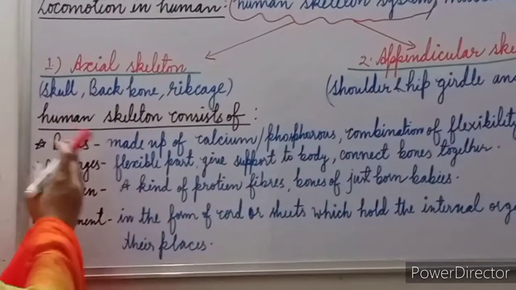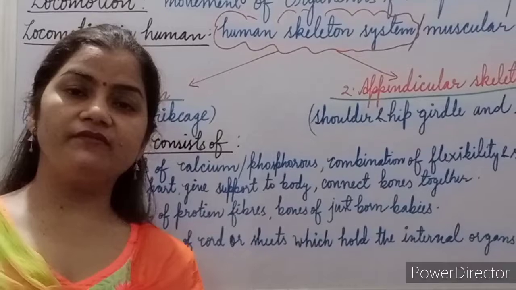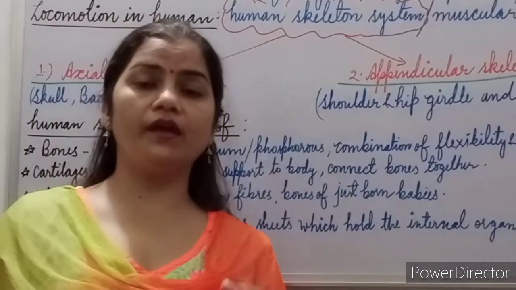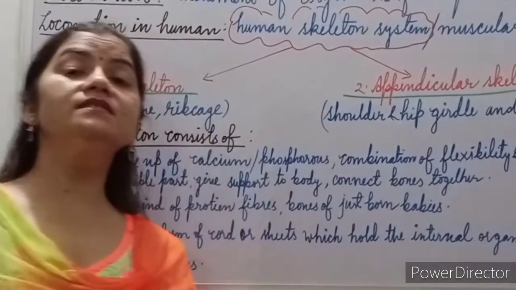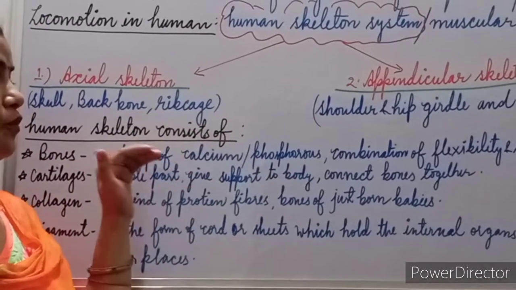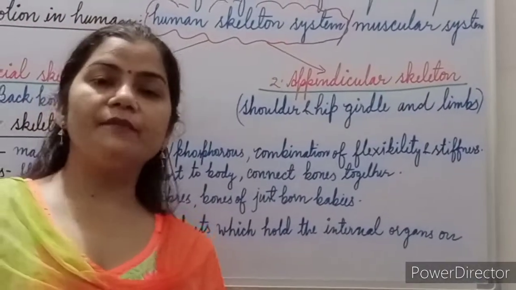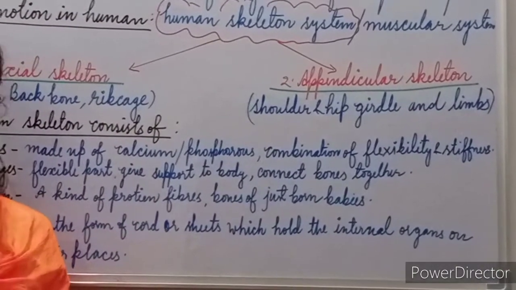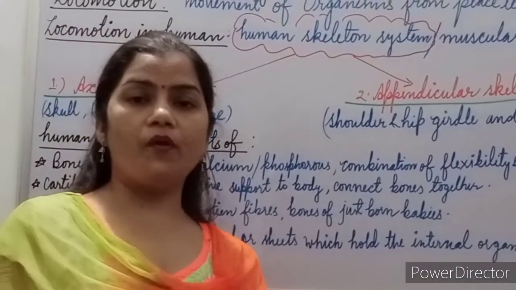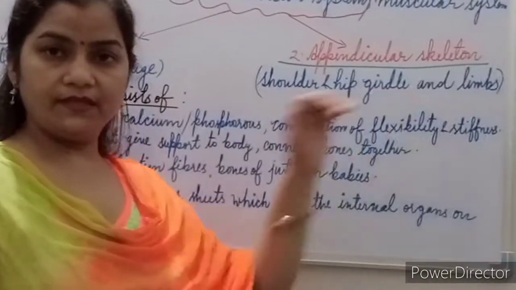So first are the bones. The bones are made up of specific tissues, which we call bony tissues, which are hollow and porous from inside. These bony tissues are made up of calcium and phosphorus. Bones are actually a combination of flexibility and stiffness. The bones are made up of calcium and phosphorus minerals, as well as protein fibers, which we call collagen, and some other important nutrients, which provide the combination of flexibility and stiffness.